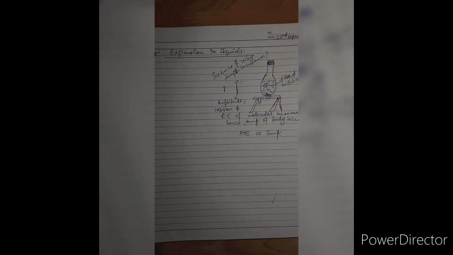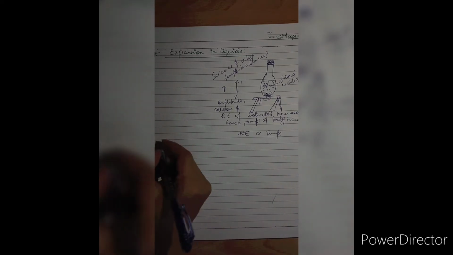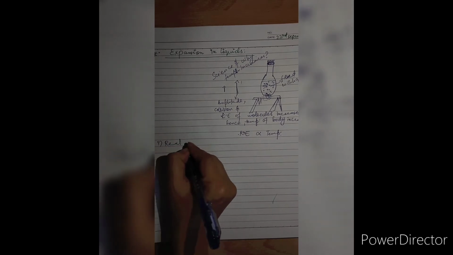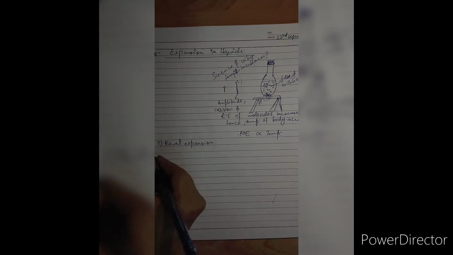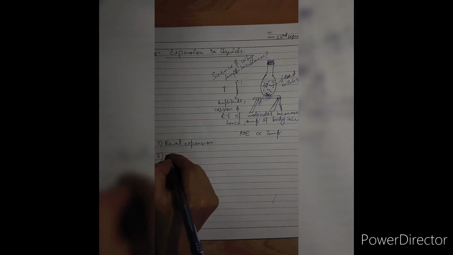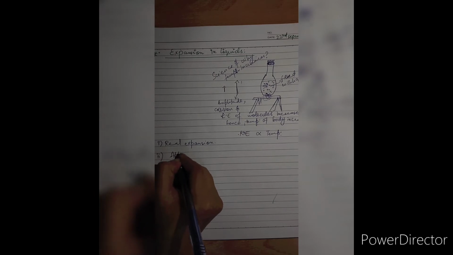Now, keep in mind there are two types of expansion associated with liquid. The first one is real expansion, and the second one is apparent expansion.